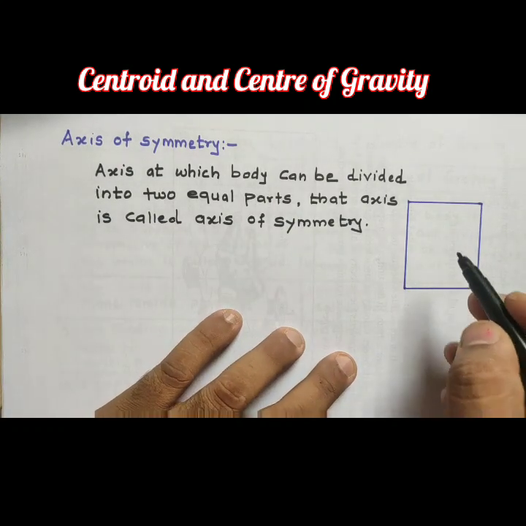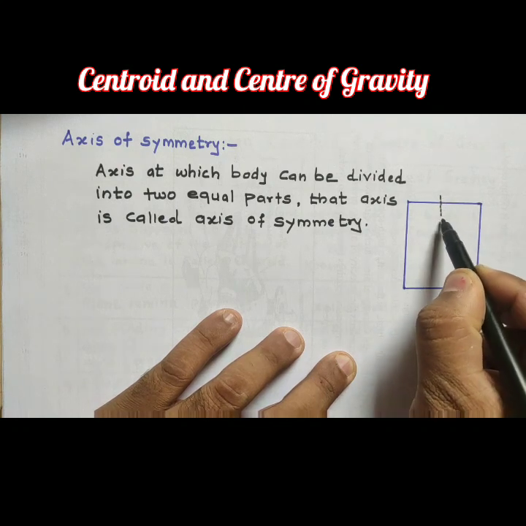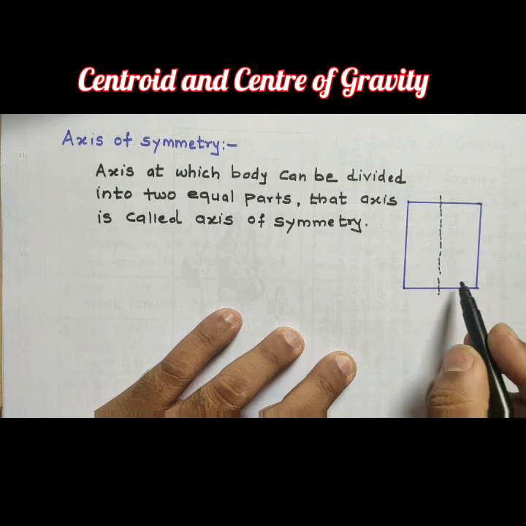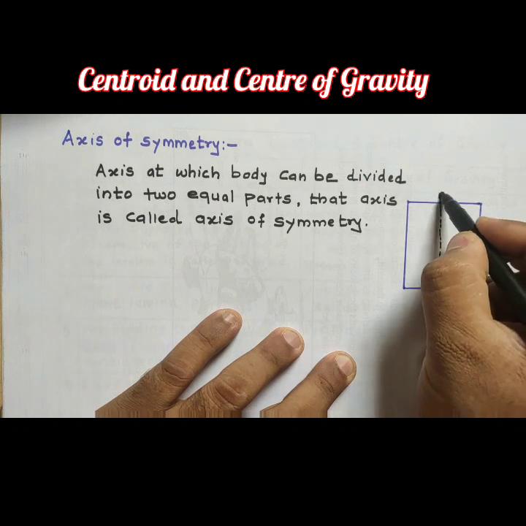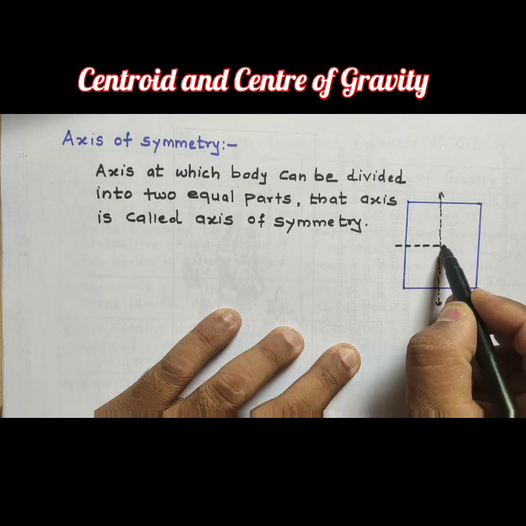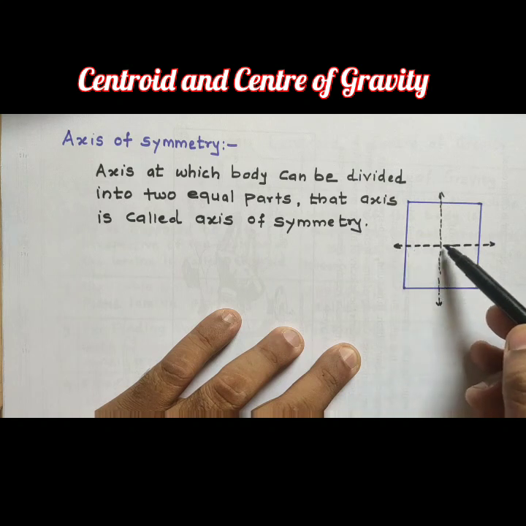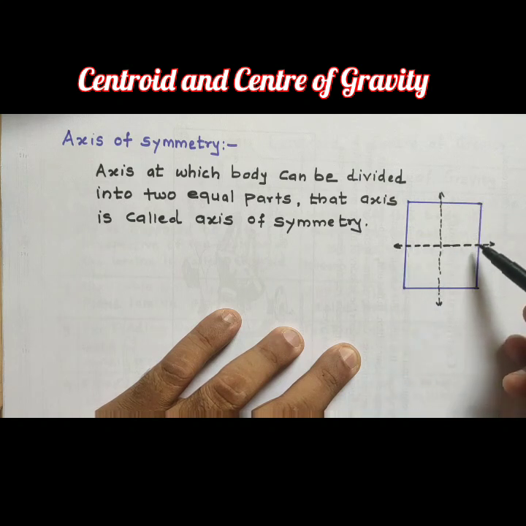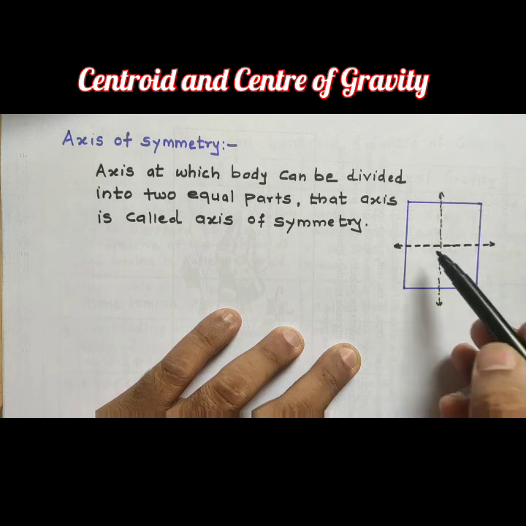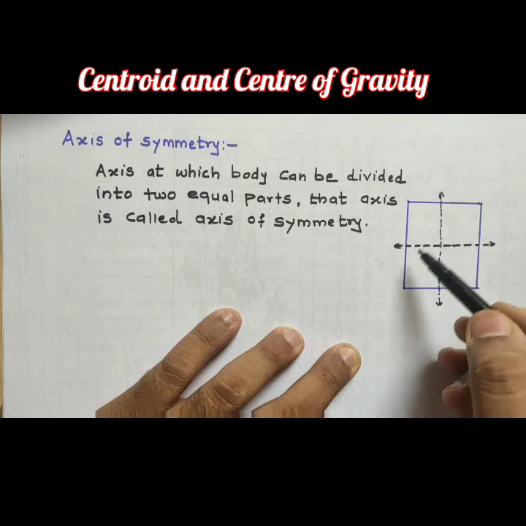This figure is symmetrical to the y-axis, and also symmetrical to the x-axis. That means by the x-axis this body can be divided into two equal parts, and by the y-axis also it is divided into two equal parts. So these two are the axes of symmetry.